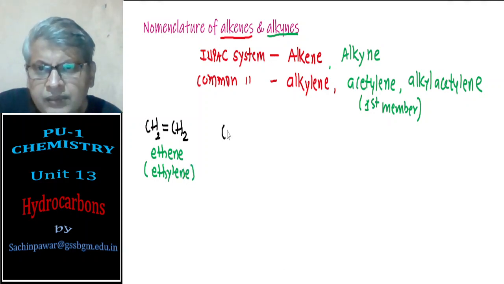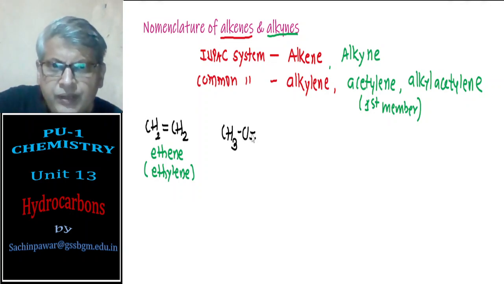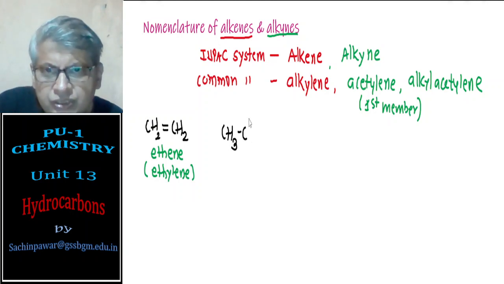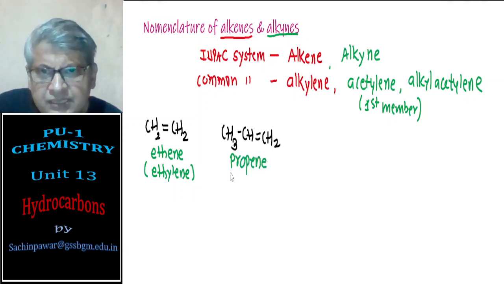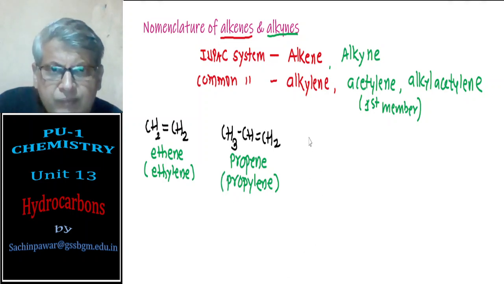One more example, CH3-CH=CH2. This is an alkene, the IUPAC name is propene, and the common name is propylene.